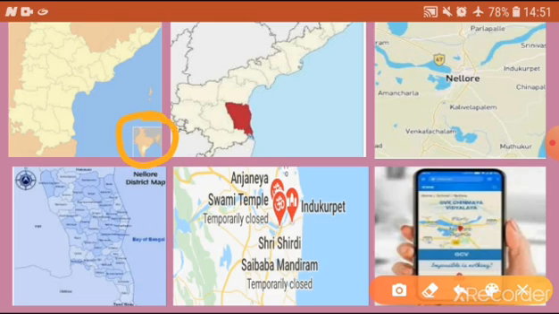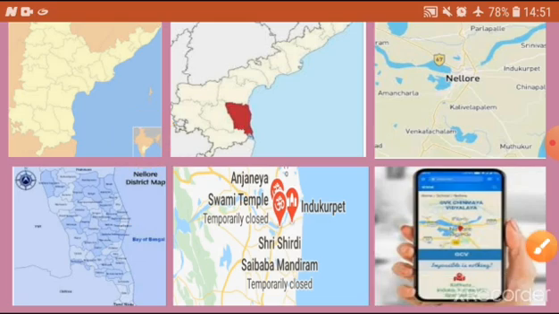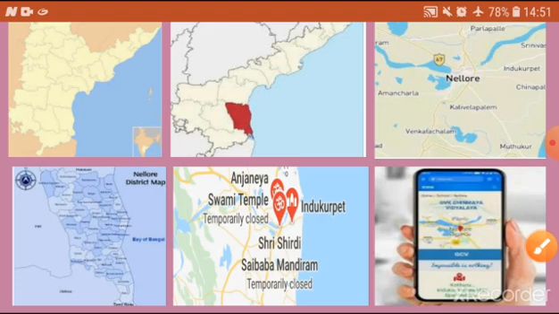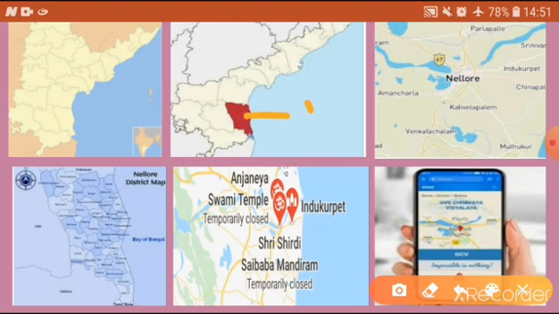In that India, they are showing where our Andhra Pradesh is. So in detail you can see, this is our state Andhra Pradesh. In Andhra Pradesh, in the second picture, you can see this is our Nellore.